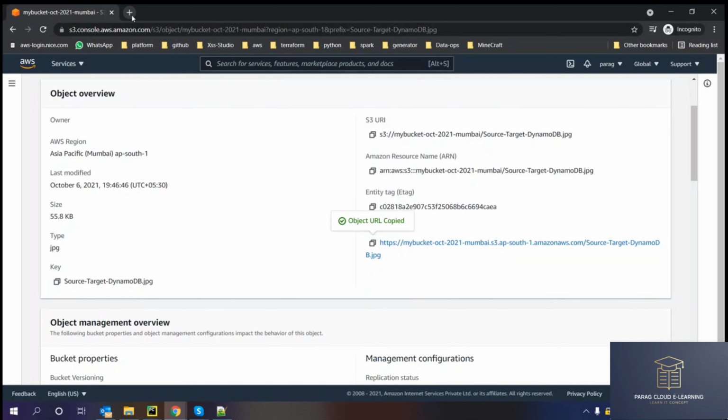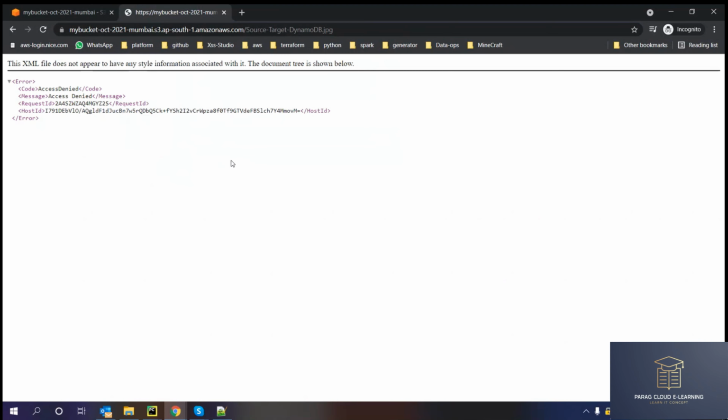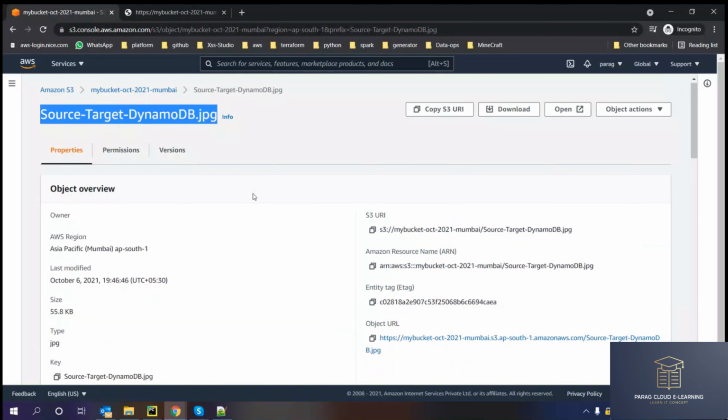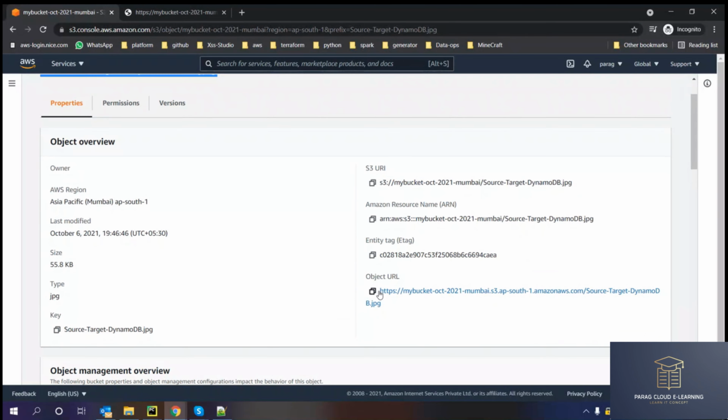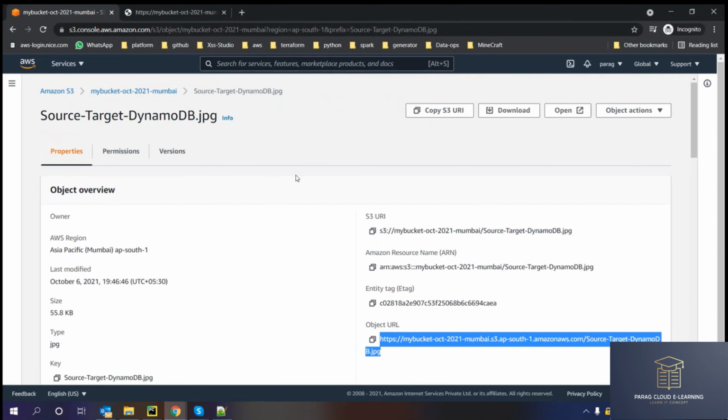This is the URL for accessing my object from public. If I want to share this object with any other people, I can share this URL. This is my object URL. Just like in Google Drive, we can share individual files, and after sharing, a link is created for that particular file.